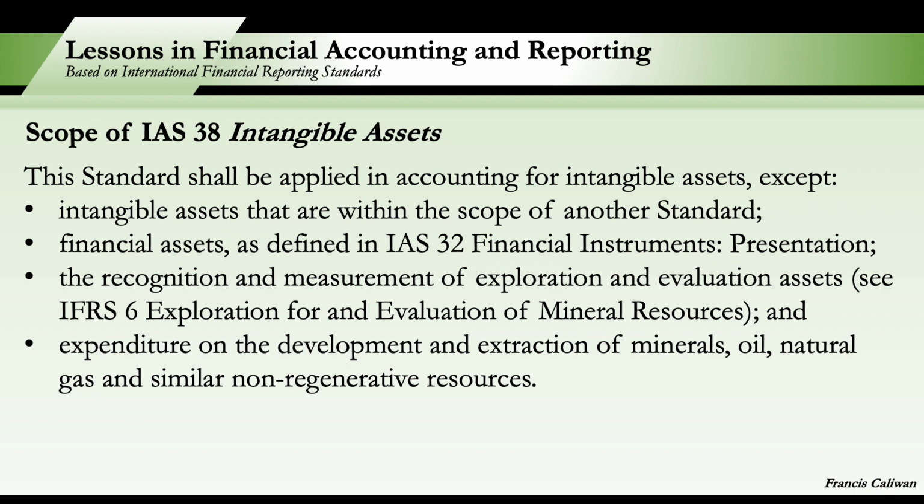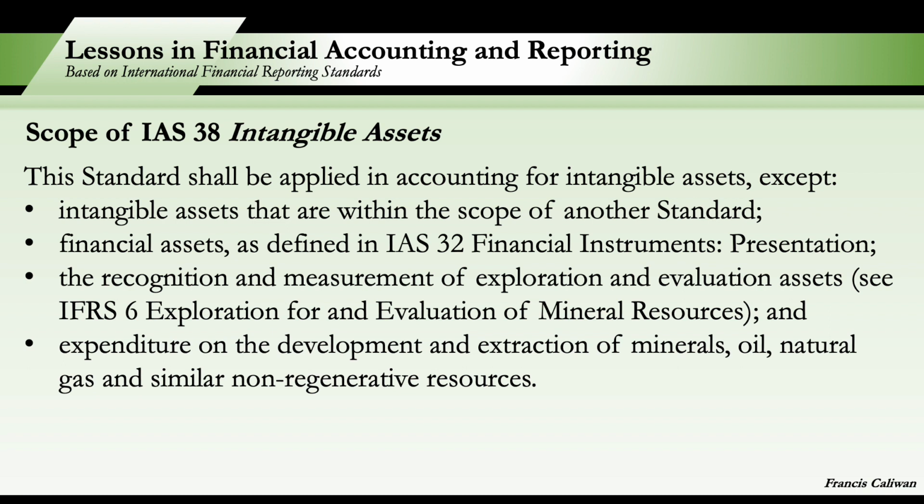Then we also have leases of intangible assets. Those are accounted for using IFRS 16, not IAS 38. Goodwill arising from business combinations, we have IFRS 3 rather than this standard. Non-current intangible assets classified as held for sale are to be accounted for using IFRS 5 and not IAS 38.